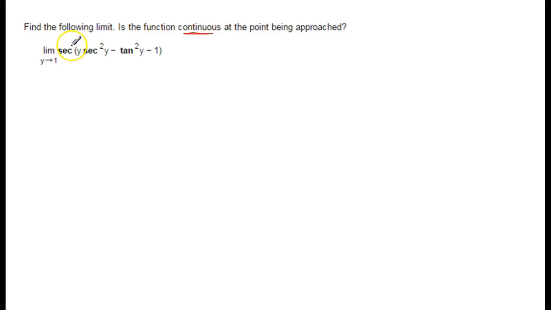Remember, secant is 1 over cosine. It's continuous everywhere except for the places where cosine is equal to 0. So when is cosine equal to 0? If you think about the unit circle, cosine is the x-coordinate, and the x-coordinates of the unit circle are 0 right here at pi over 2, and then you go down again at 3 pi over 2, and the x-coordinate is 0.